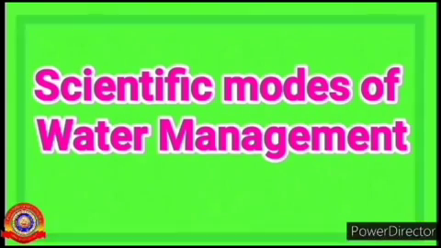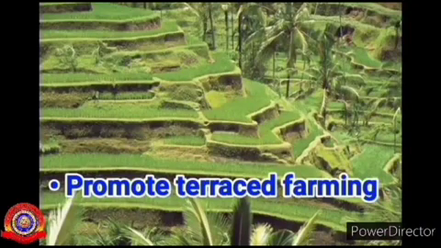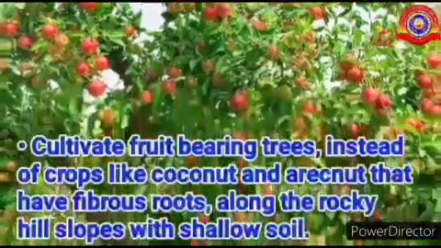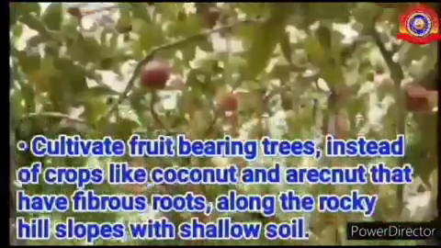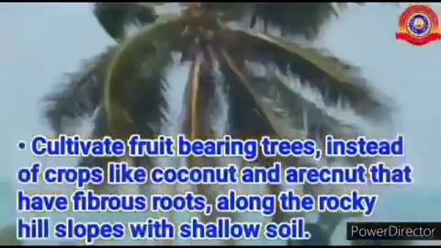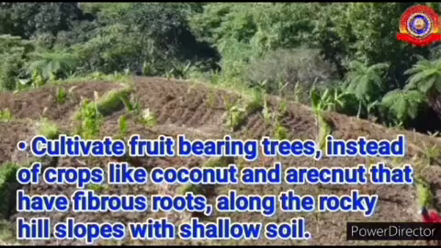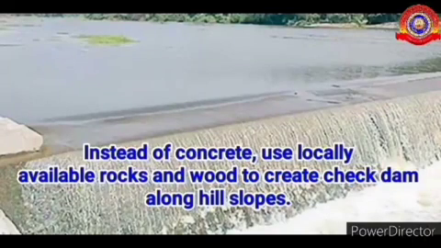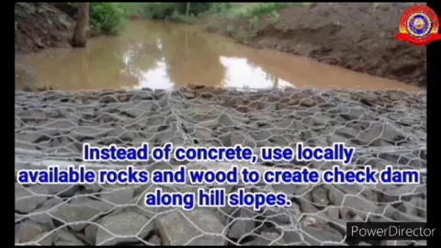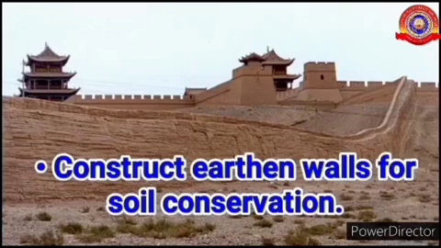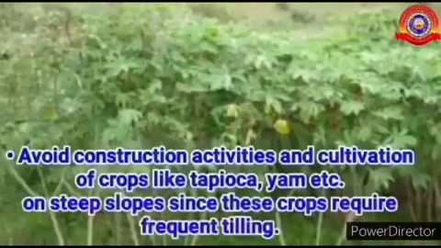Scientific modes of water management. Promote terrace farming. Cultivate fruit-bearing trees instead of crops like coconut and arecanut that have fibrous roots along the rocky hill slopes with shallow soil. Instead of concrete, use locally available rocks and wood to create check dam along hill slopes. Construct earthen walls for soil conservation.